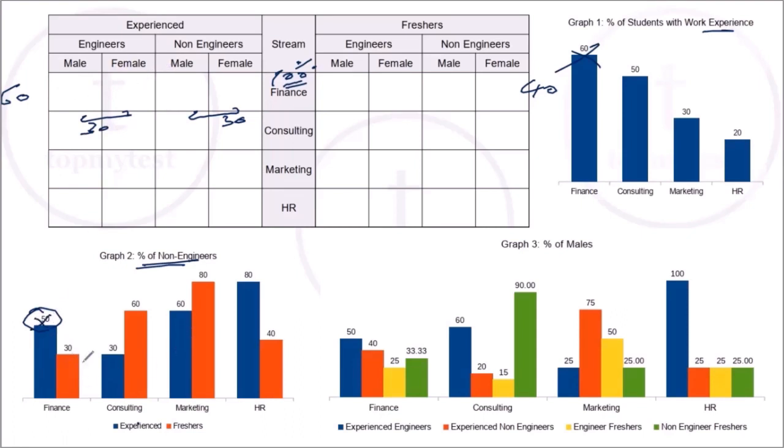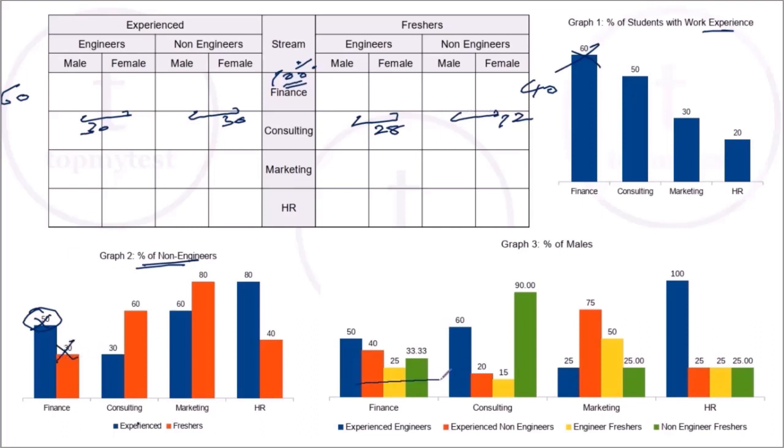Now what does the other graph say? 30% of freshers are non-engineers. So 30% of 40 will be 12, which means this total will be 40 minus 12, 28. Right, this is taken care of.